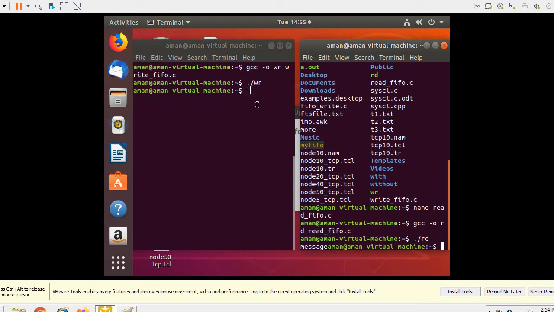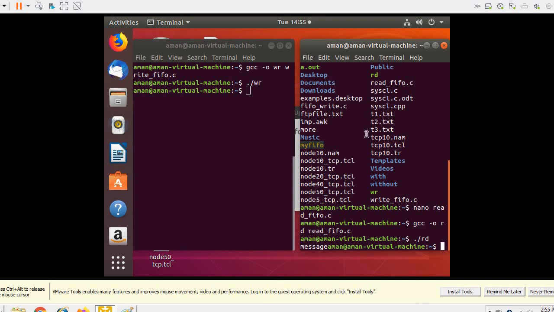So this was a basic simple concept about the named pipes which you have seen. You just need to create a pipe. On the one side you need to associate the file descriptor with that named pipe, open that named pipe, write the contents, and then close the file descriptor.